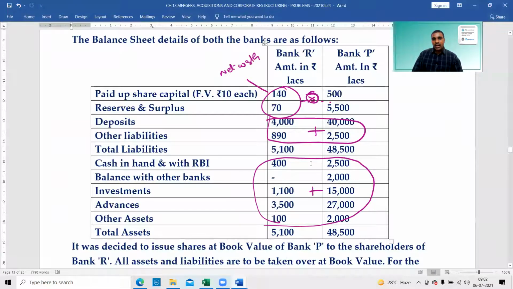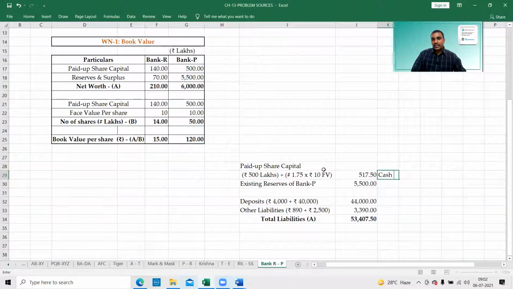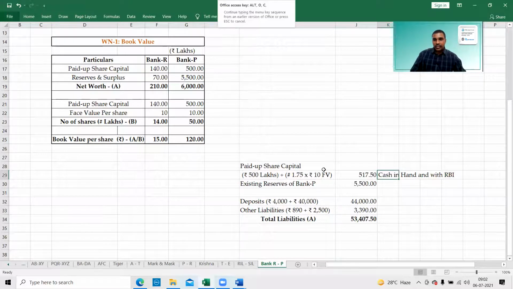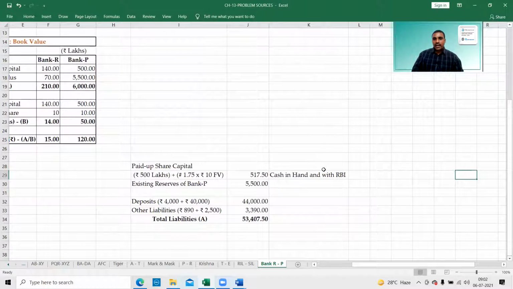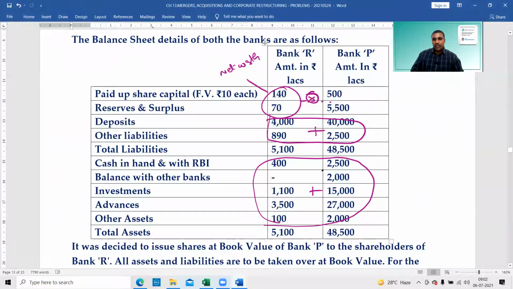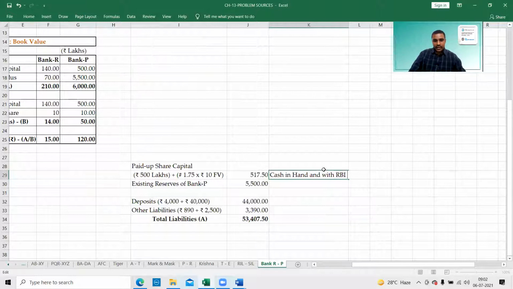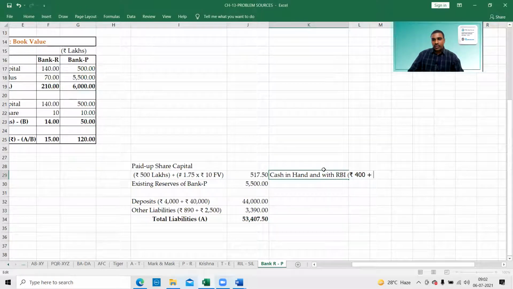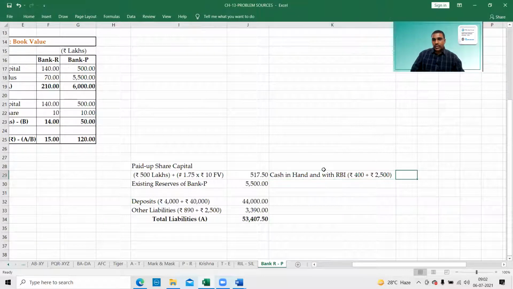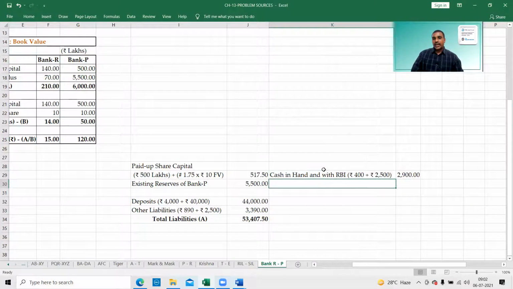Next, asset side. Club every asset. Cash in hand and with RBI. How much is it? Just club those two. 400 plus 2,500, it will be 2,900. Cash in hand and with RBI.